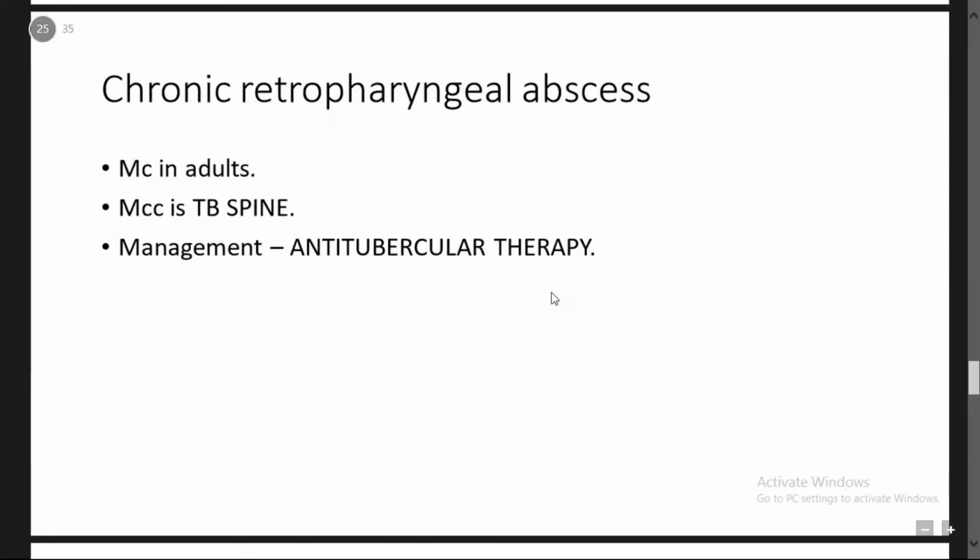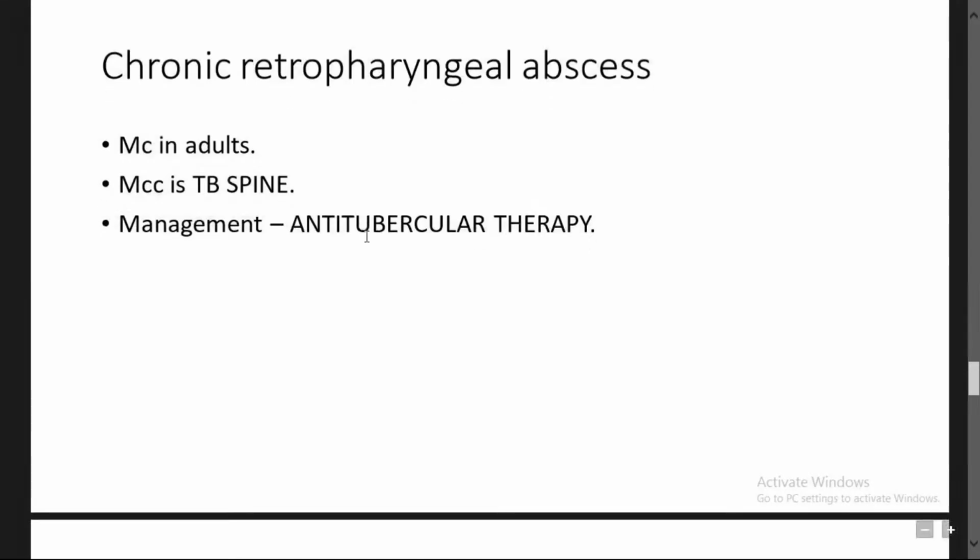Next one is chronic retropharyngeal abscess. It is more common in adults. It is mostly due to TB spine. You have to remember this point also. In the case of children, it is adenoids, nasopharynx, and nasal cavity infections. Whereas in adults, acute abscess is mostly due to penetrating injury. Chronic retropharyngeal abscess is most commonly seen in adults, and it is mostly due to TB spine. Management is anti-tubercular therapy.